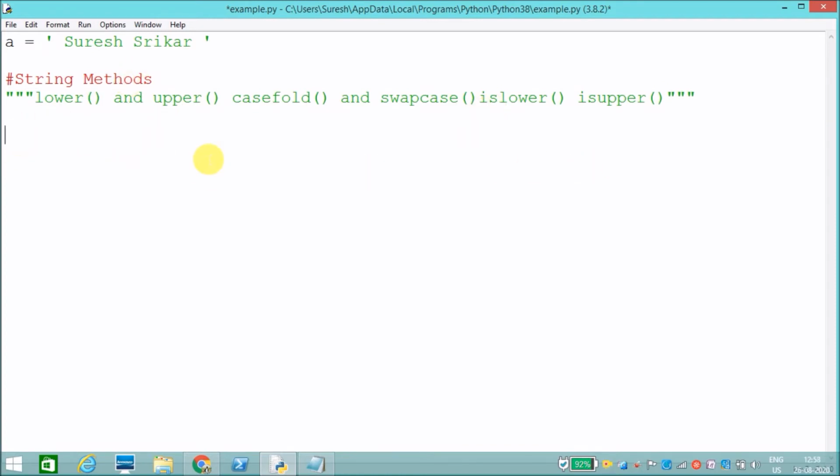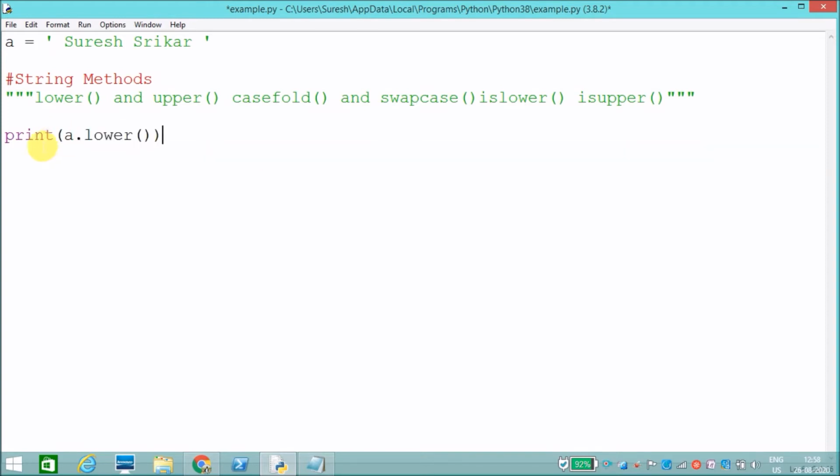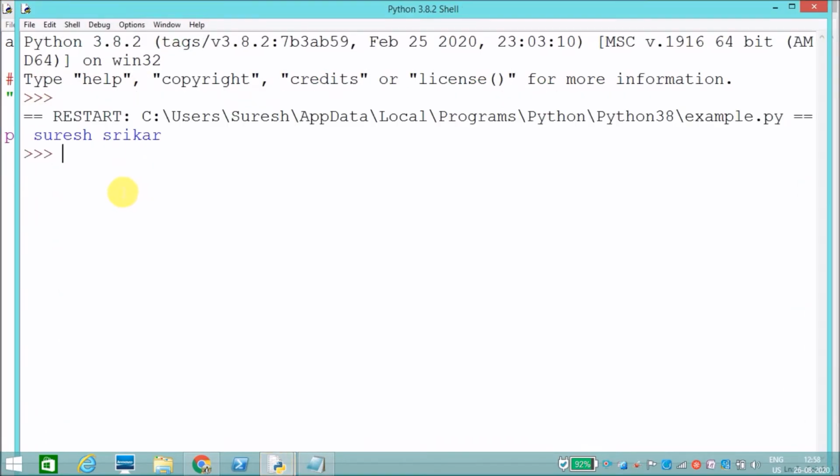Now I have a string here, right? Now I will print a dot lower. I want to convert the given string into lowercase. See, S is a capital. I want to convert this into lowercase. I'll run this one. See, it has converted into lowercase.